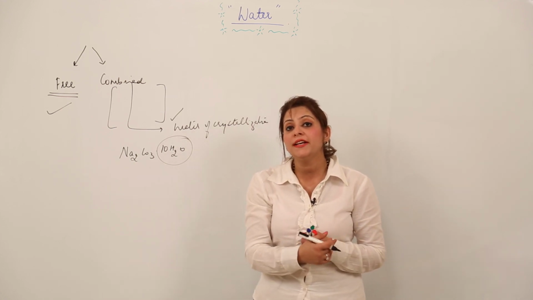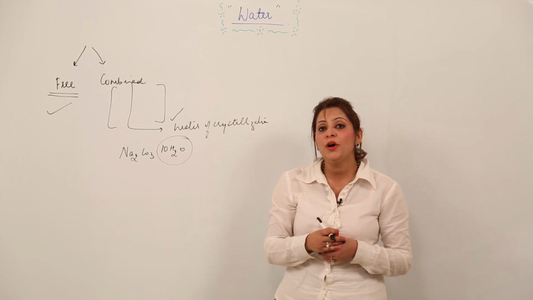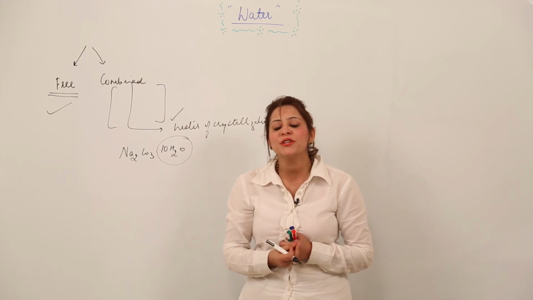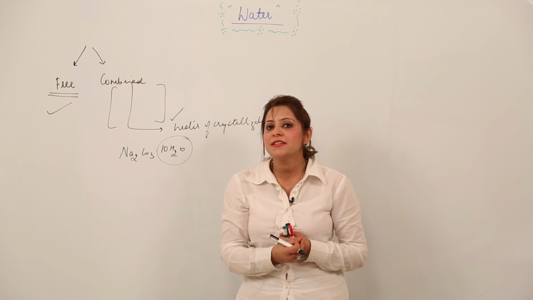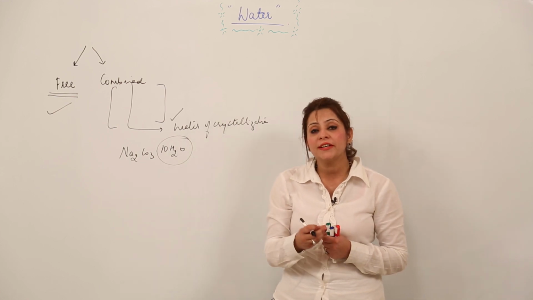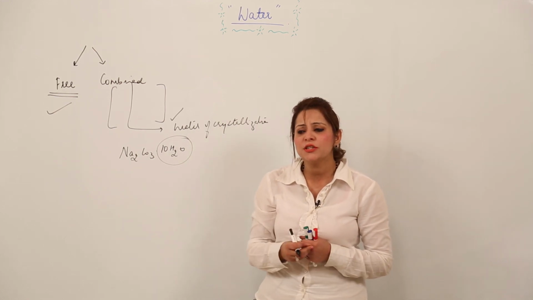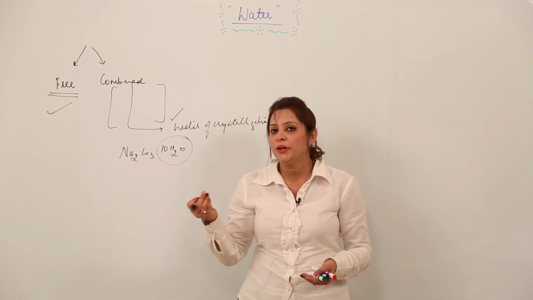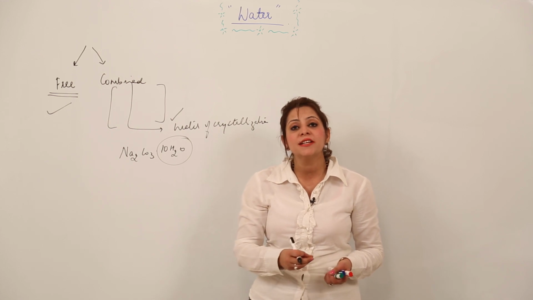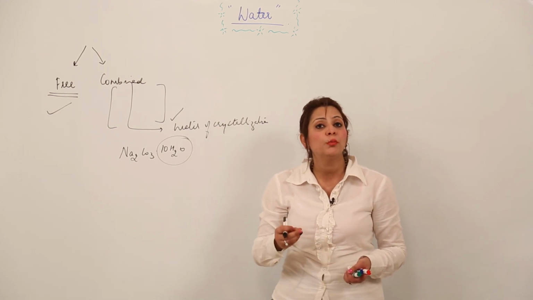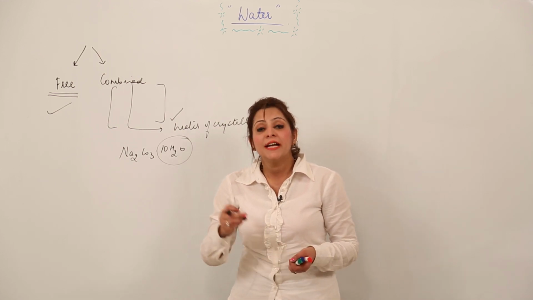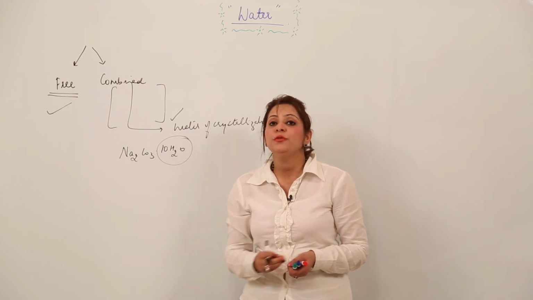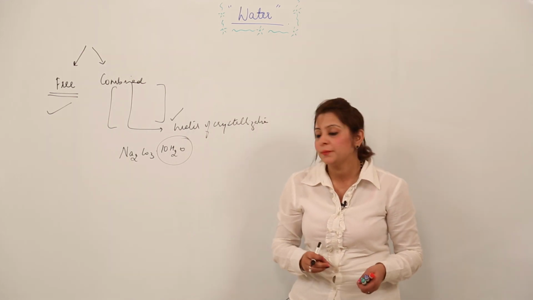And also do not forget about the triple point. The triple point is an important point at which three states exist simultaneously, and it is affected by temperature and pressure. So it is not simply that at 273 Kelvin we are going to get the triple point. No, there is a fixed temperature, that is 0.01 degrees Celsius, and a pressure of 4.588 mm of mercury at which you see the triple point of water.